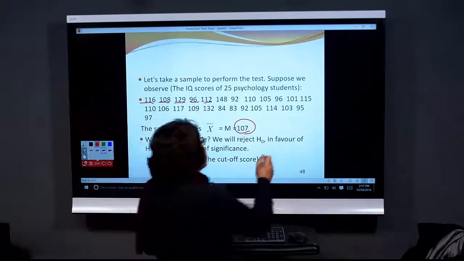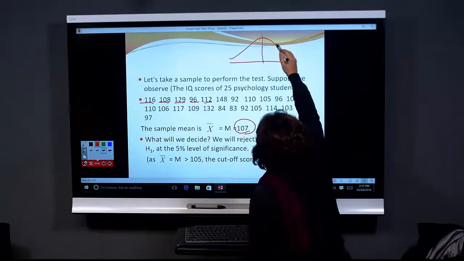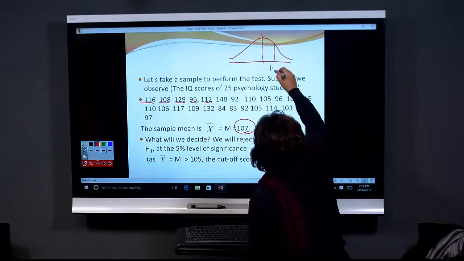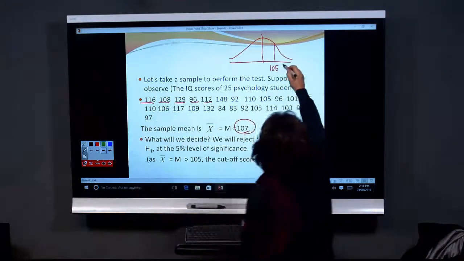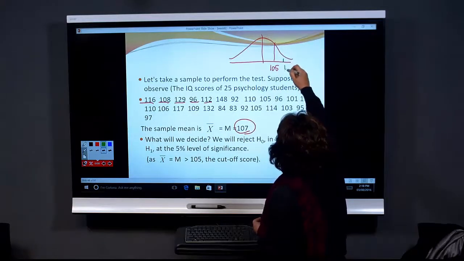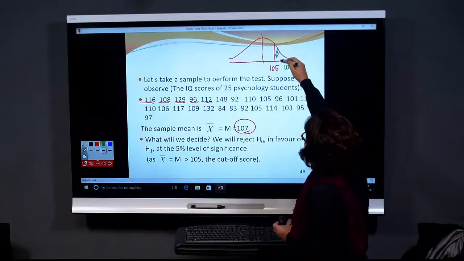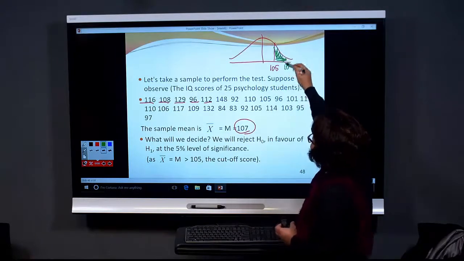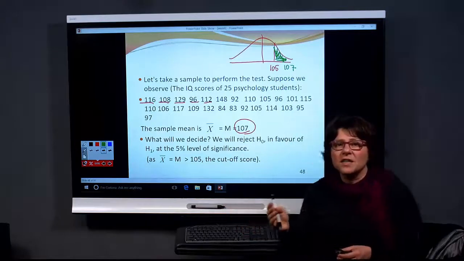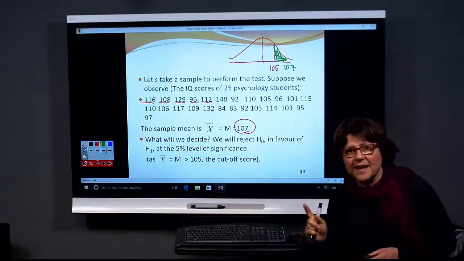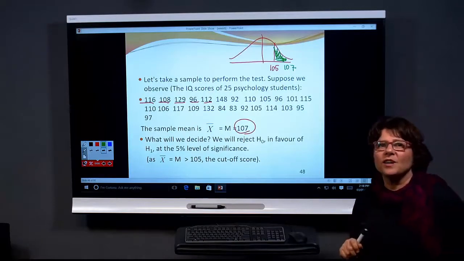This falls into my rejection region. Yeah. So my cutoff score was 105 and my observed value is 107 here. So this area is my rejection region.